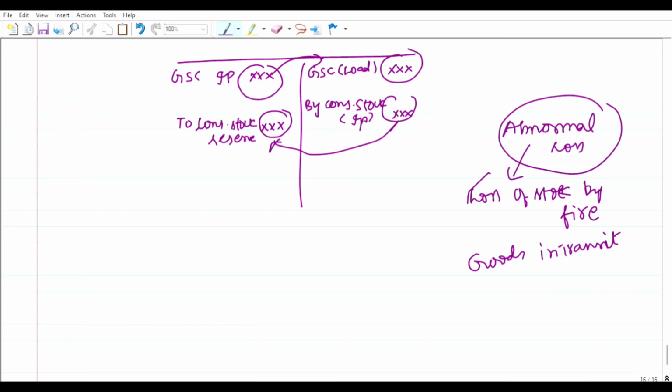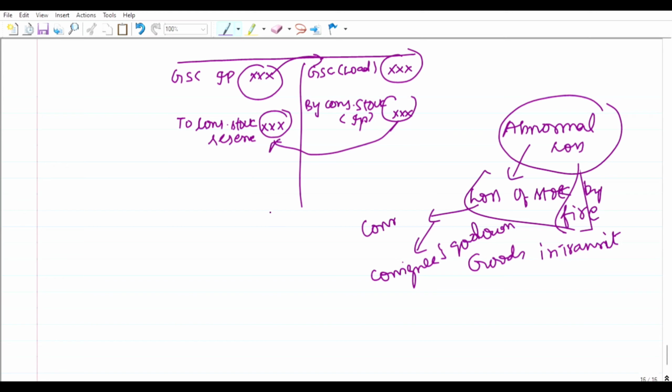This loss of stock by fire may happen at the time of voyage, at the time of consignment, and also that may happen in the consignee's godown.